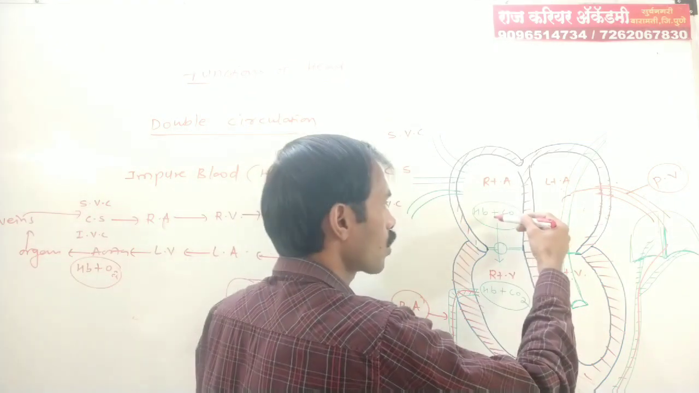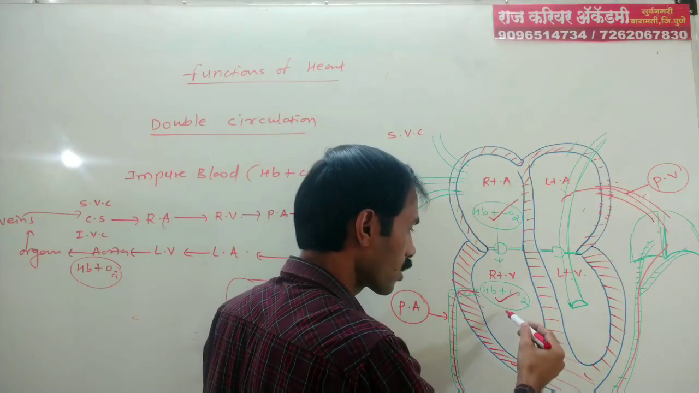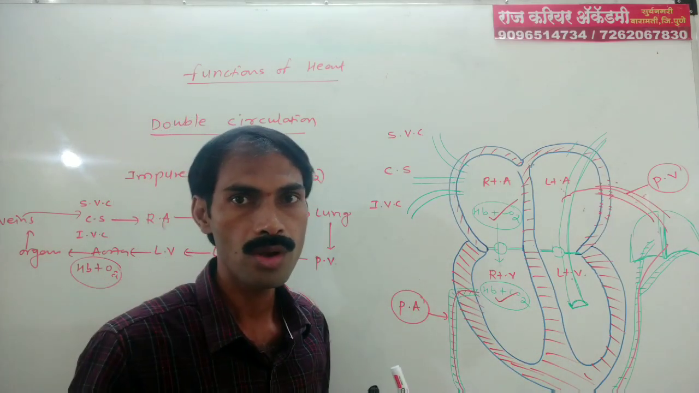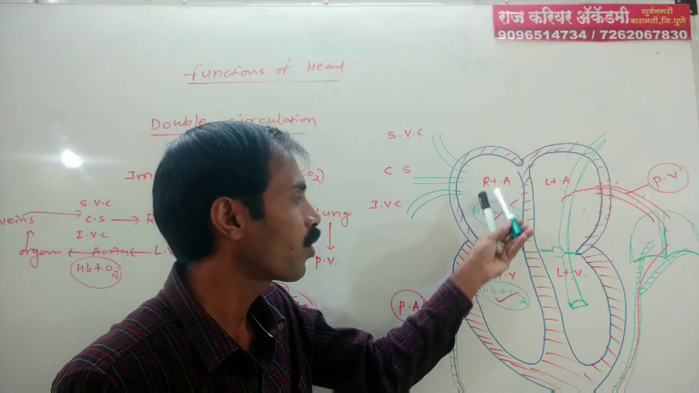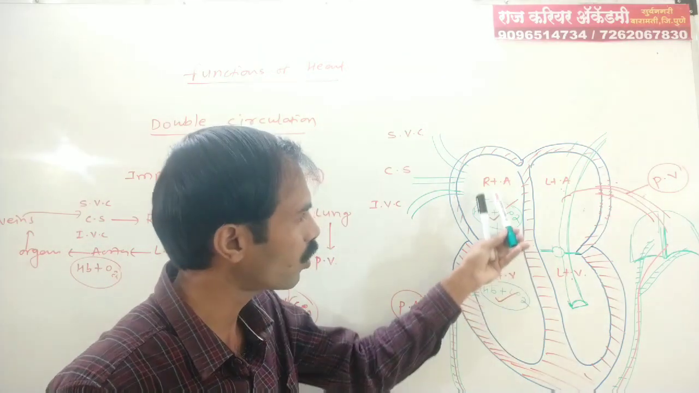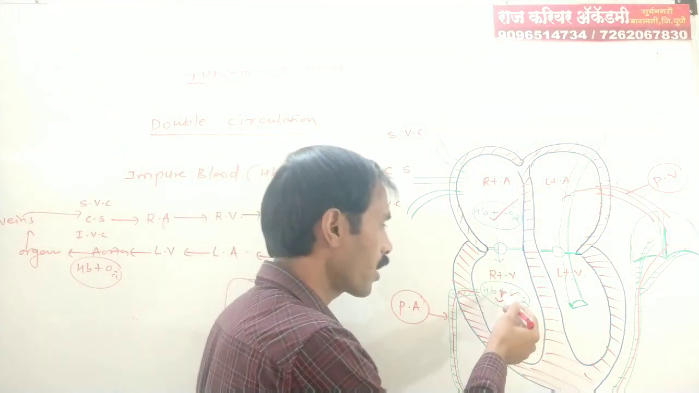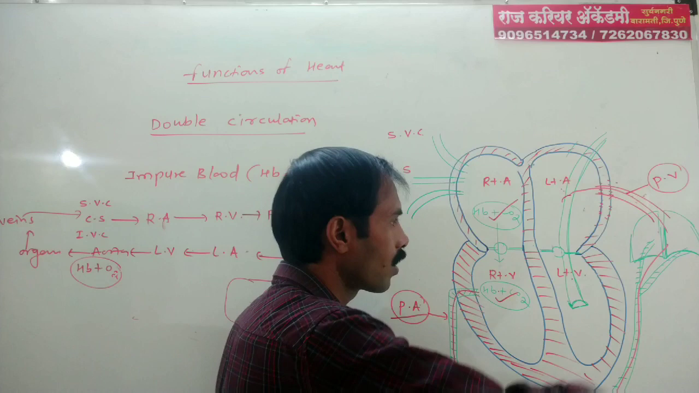So the right atrium consists of impure blood, and the right ventricle consists of impure blood. This means the right side of the human heart consists of impure blood, because both chambers, right atrium and right ventricle, consist of impure blood. From the right ventricle, blood goes with the help of the pulmonary artery to the lungs.